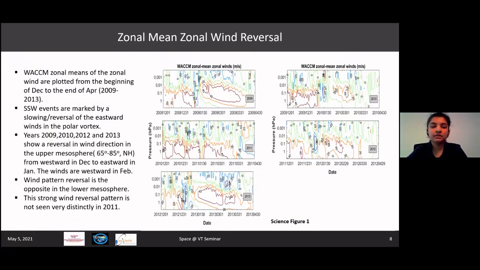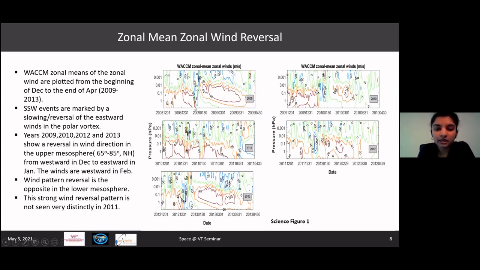So starting with the main science part, this is the zonal mean zonal wind reversal plot. This is vacuum data. For my ozone analysis, I will be talking about 5 years specifically: 2009 to 2013. The reason I picked these years is because they have a combination of anomalous as well as non-anomalous years. And how do we differentiate between them? I'll come to that in a bit.